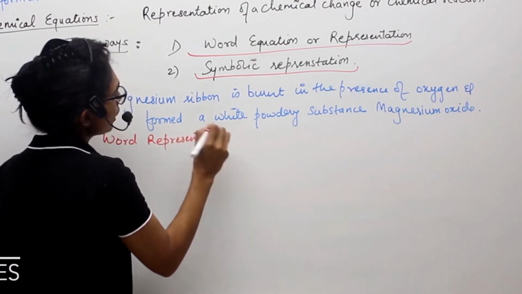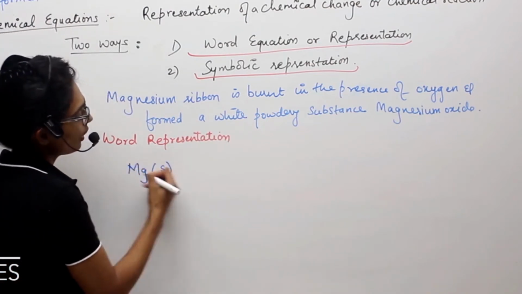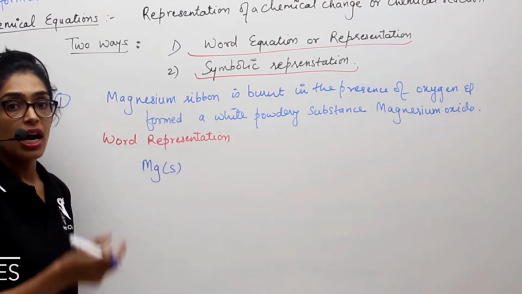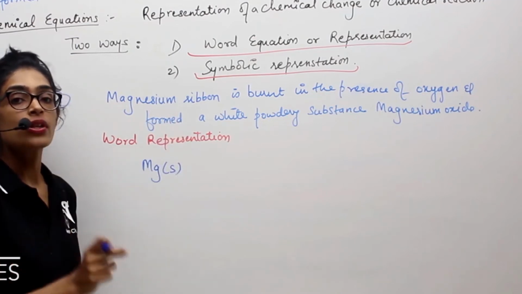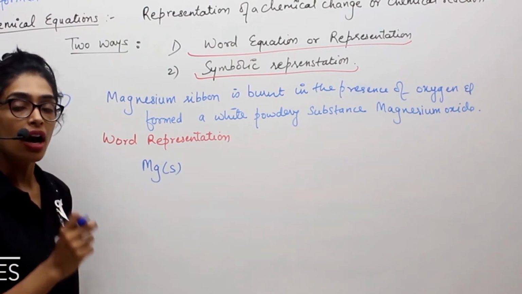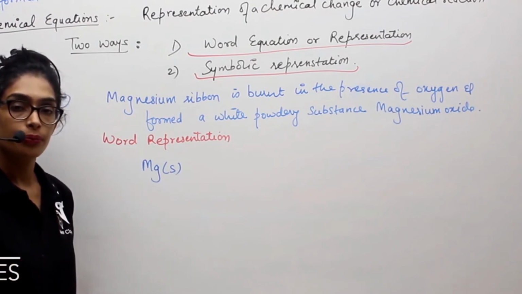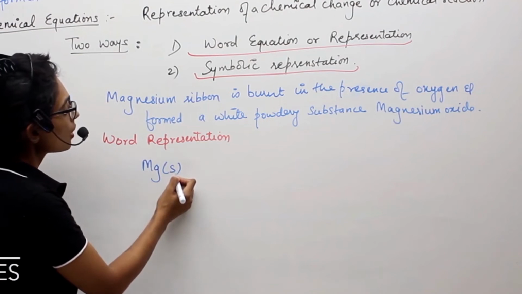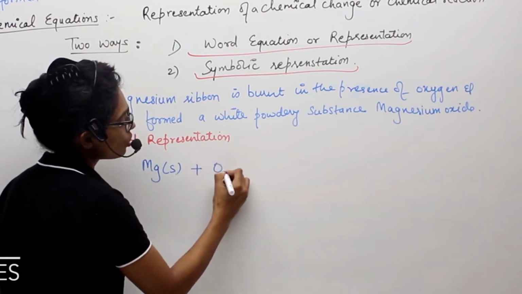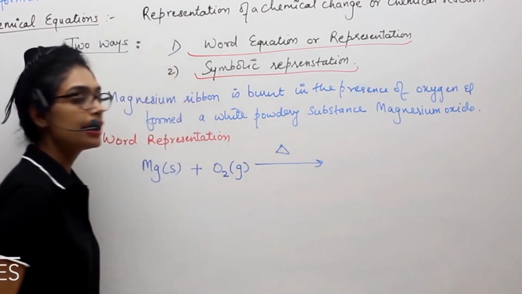Now, if I have to write it in the symbolic representation, how will I write? Magnesium ribbon, that is solid. So I'll write magnesium ribbon with the symbol Mg. Mg is a symbol of magnesium, and ribbon is in the form of solid. Whatever the state of your species is, which is reacting, or the reactant is, you have to mention it. Without mentioning it, your reaction will not be considered valid. So magnesium, and in the brackets we have mentioned s means solid, that is the state of your magnesium, reacted with oxygen or burnt in the presence of oxygen. Oxygen is a gas. Burnt means you have applied heat, so I have mentioned heat over here.